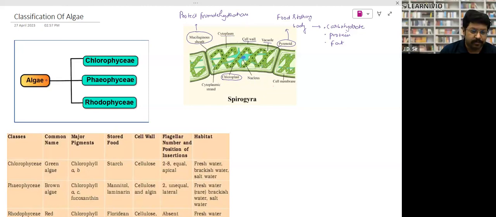Further, algae is divided into three parts, right? Chlorophyceae, Phaeophyceae, and Rhodophyceae. These are the classes of algae, so there are three classes of algae. In Chlorophyceae, we study green algae. They are green in color. This is the most advanced algae, right? Then Phaeophyceae is called brown algae. They are brown in color, basically marine. And Rhodophyceae is known as the red algae, right? Red color algae. So there are three kinds of algae.